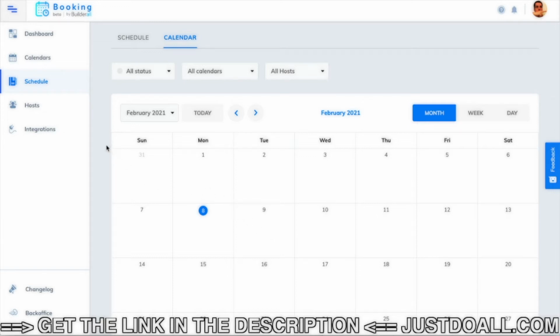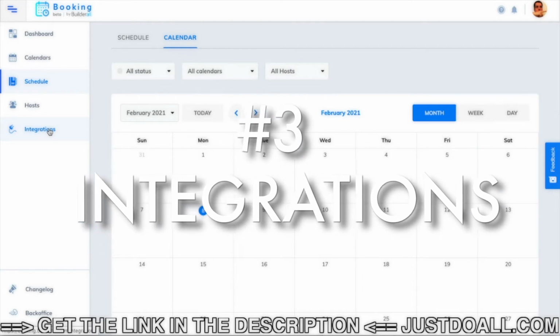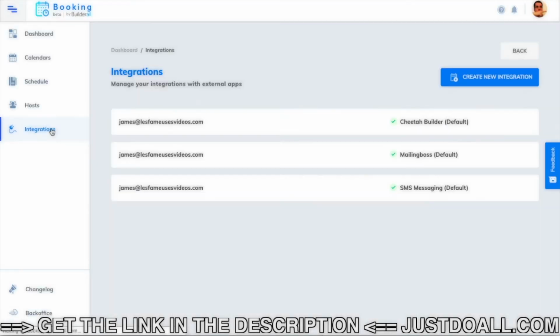And finally, the third thing I like about it is the integration, which is second to none. Because it is part of the Builderall toolset, you have by default integration with Cheetah Builder, including the super checkout, which means you can have people buy a session with you. They can book a paid session, and it's integrated with your checkout system in Builderall, so you can receive payments. The meeting will be validated only if they have paid. So when you make a website to present this app to book, you can use Cheetah Builder, and it's all integrated. Easy to integrate your booking app into your website.